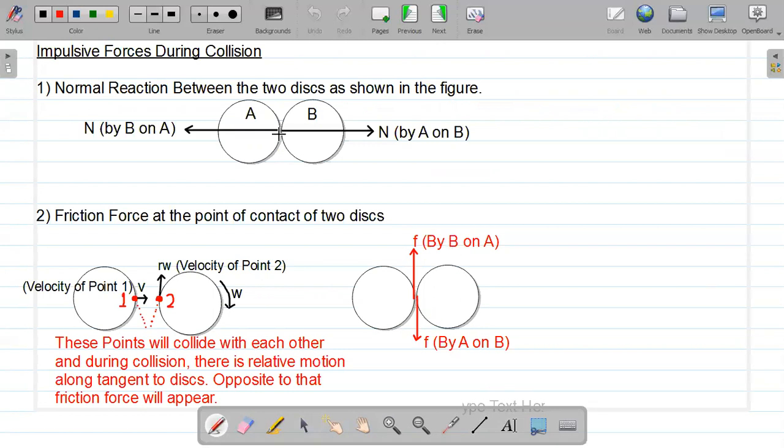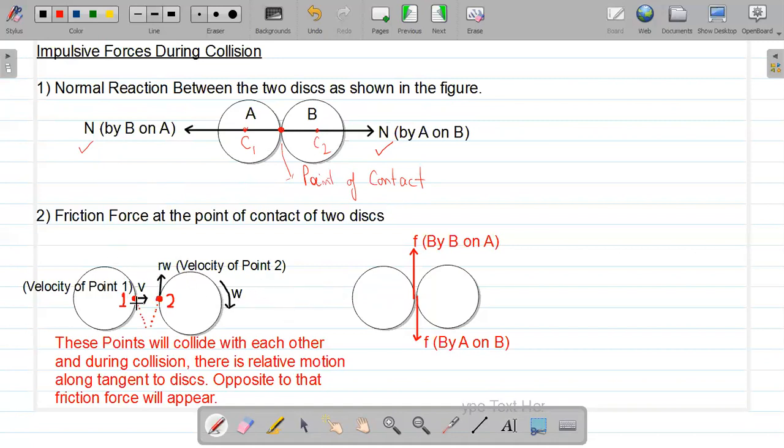When the two disks collide, as you can see, they will exert a normal force on each other at this point of contact. At this point of contact, the two disks will exert a normal reaction force passing through the geometrical centers of disk A and disk B, right? So these two normal forces will be applied by A and B.